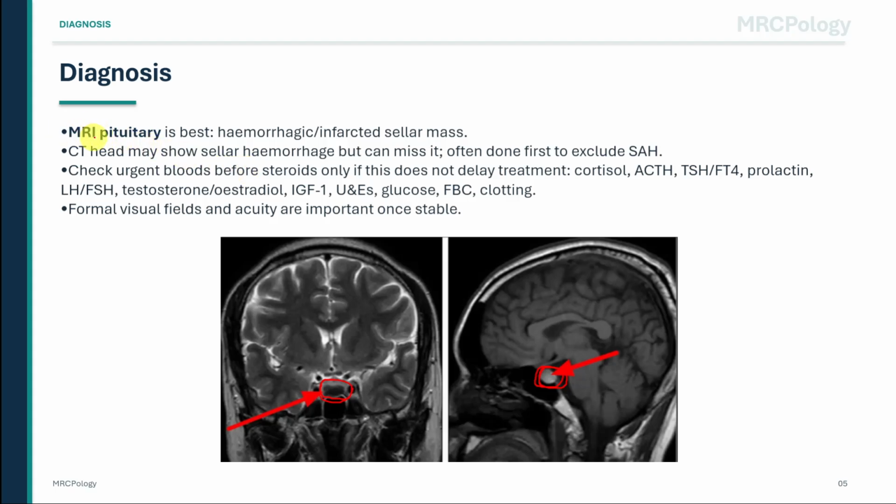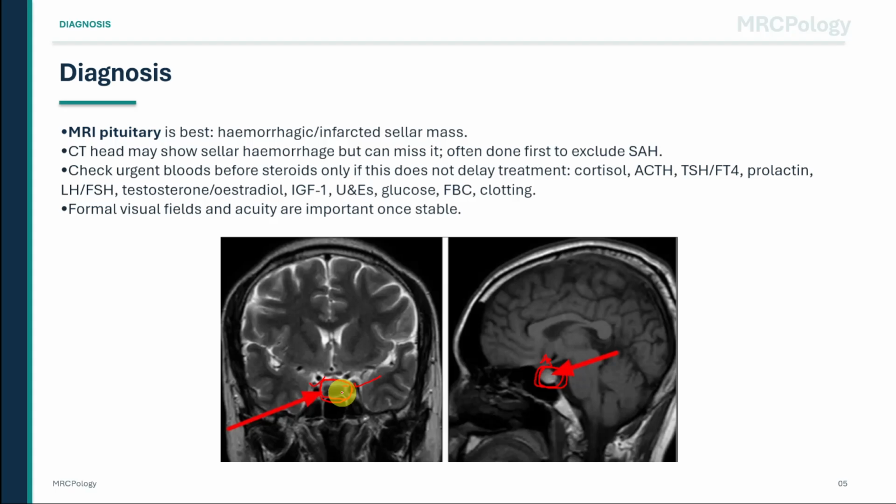If the mass extends upward, it can approach or compress the optic chiasm, explaining bitemporal visual field loss. If it extends sideways, it can involve the cavernous sinus, explaining diplopia, ptosis, and ophthalmoplegia. So when you show this MRI, link the image directly to the symptoms. Sellar mass expansion gives headache, upward compression gives visual field loss, lateral compression gives cranial nerve palsies, and pituitary destruction